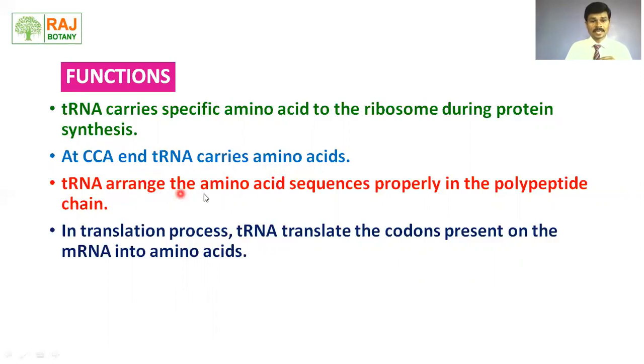tRNA arranges the amino acid sequence properly in the polypeptide chain. It is due to the presence of tRNA that the polypeptide chain is properly arranged during protein synthesis. In the translation process, tRNA translates the codons present on the mRNA into amino acids because at the anticodon end, anticodons bind to the codons present on the mRNA, and with respect to that, a number of amino acids are attached to each other by the successive addition and removal of the tRNA. This is the process of protein synthesis.